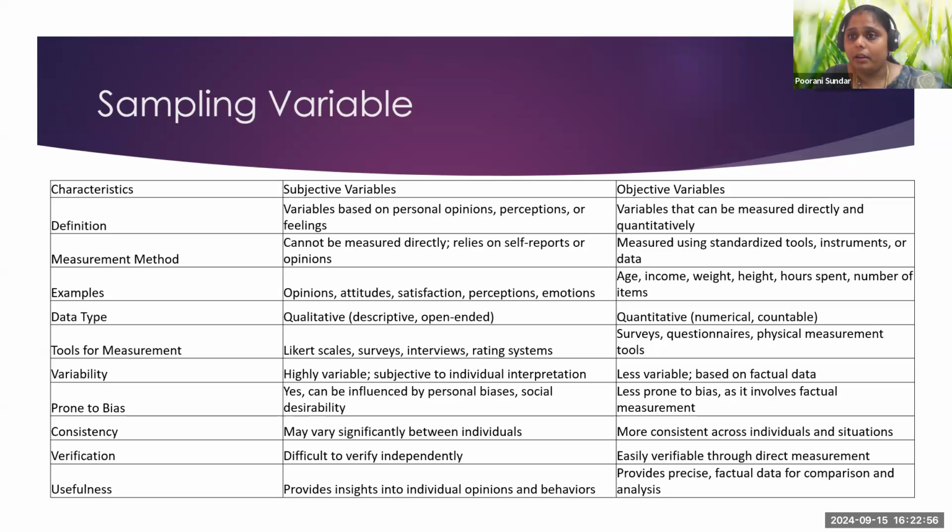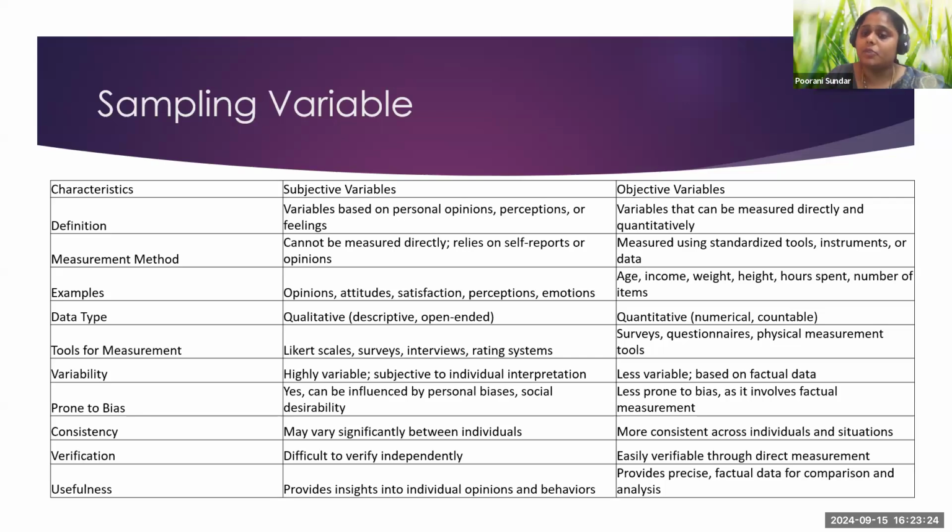Whereas when you measure directly the quantitative part, the numbers, that comes under the objective. A subjective variable is an open-ended description, usually a qualitative thing. It is like what would be the opinion, what are the attitudes, what would be the satisfaction level of the employee, which is not seen numerically.